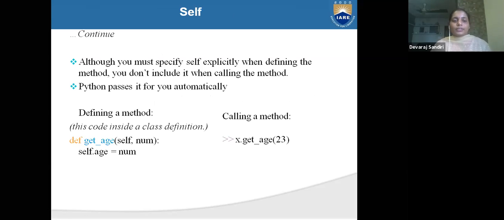How to use self? Although you must specify self explicitly when defining the method, you don't include it when calling the method. Python provides it for actually defining the method. How to define a method? def get_age(self, number): self.age = number. Then we call x.get_age(30). Calling a method, we call it here and we can define it here. We give our functions like user defined functions. So here we can define one method and call it in another method.